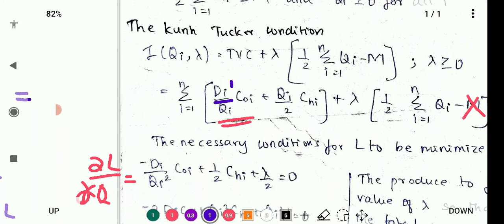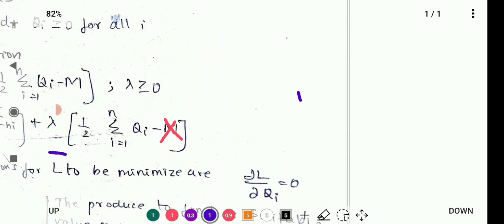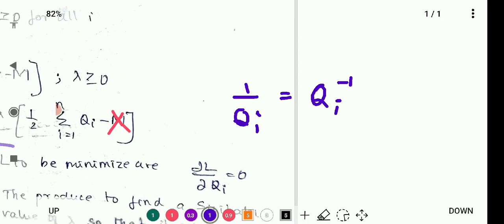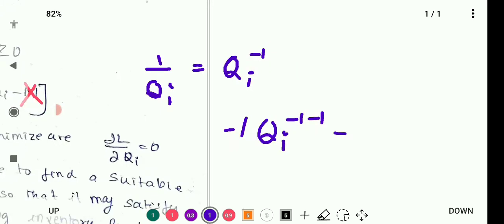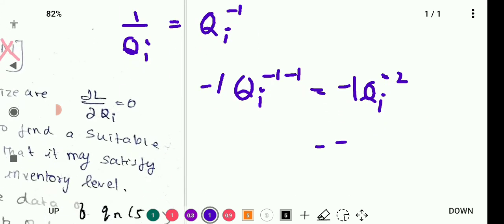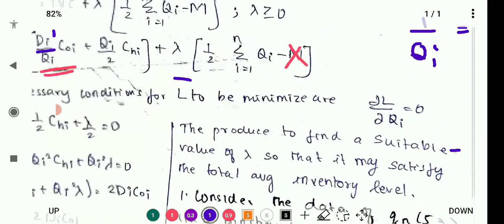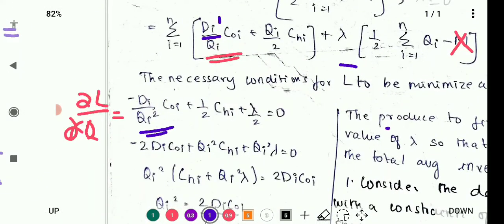So differentiating 1/qi, we will get minus 1 qi power minus 2, which is equal to minus 1/qi², right?